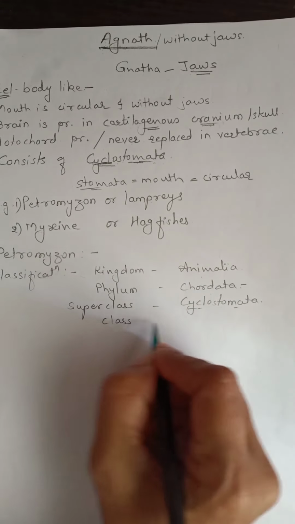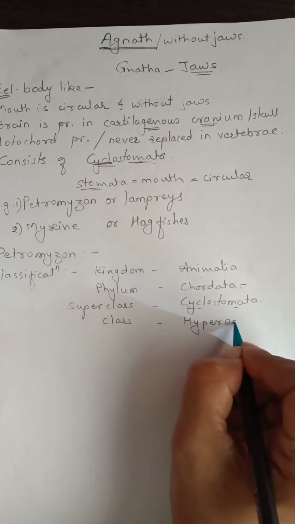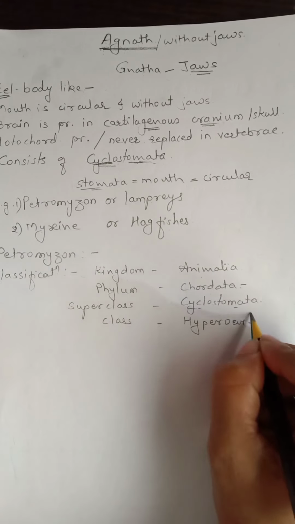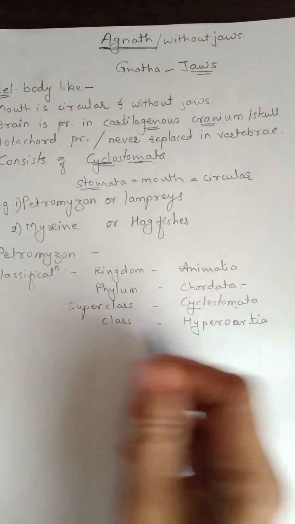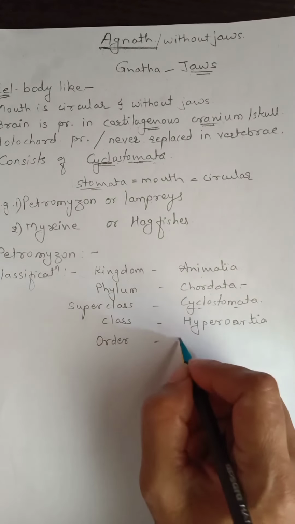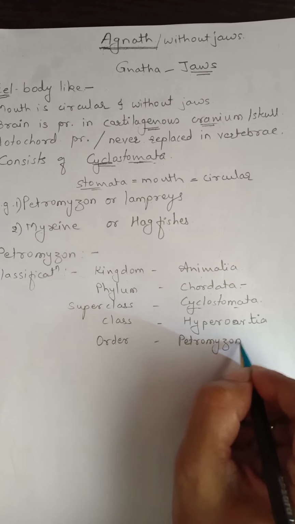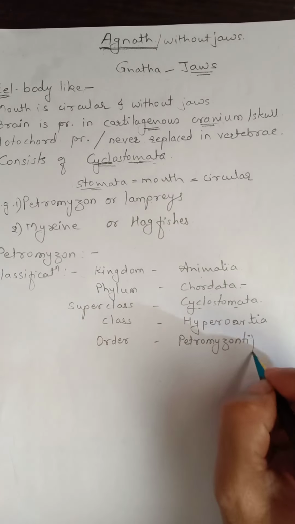Class Hyperorchia. Order Petromyzontiformes.